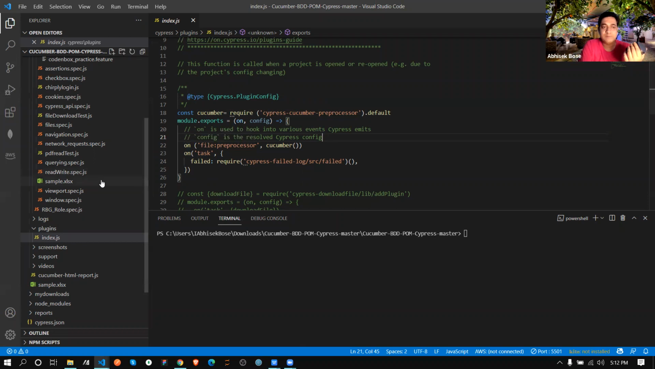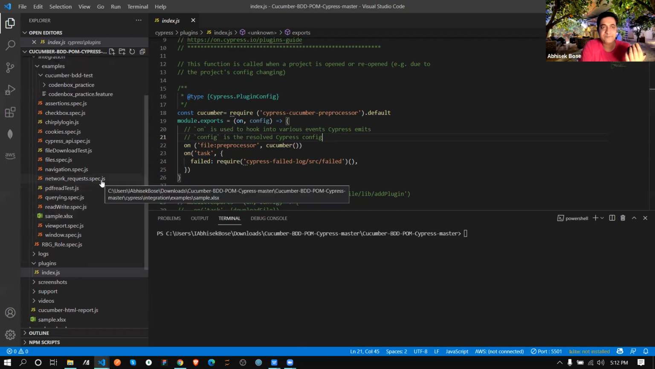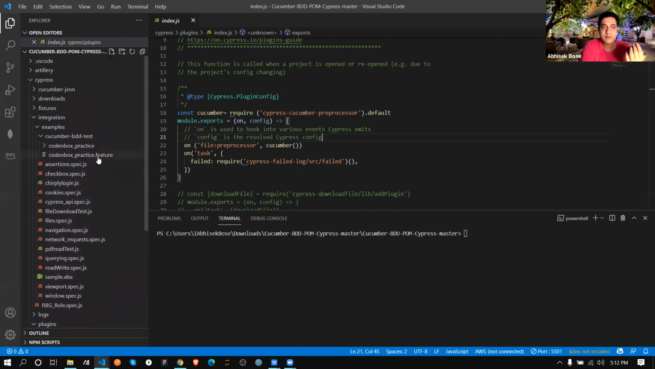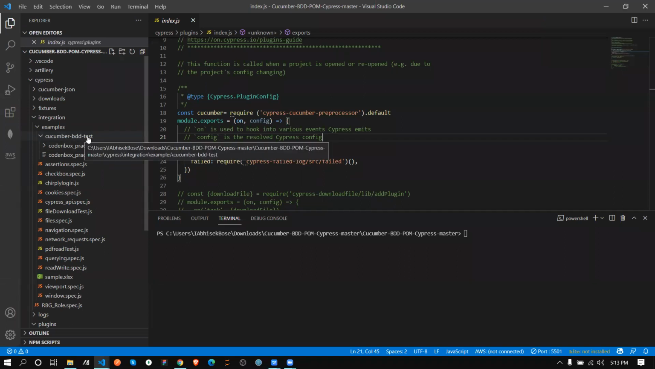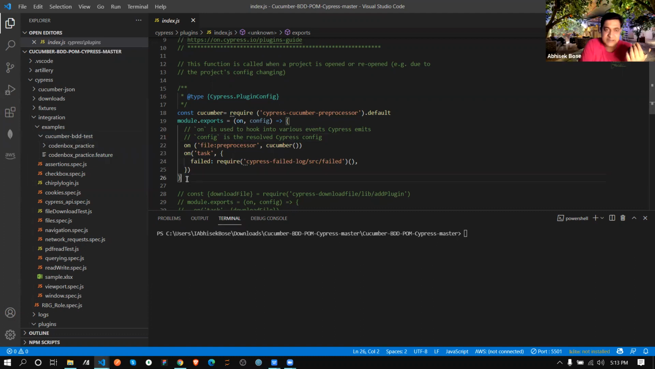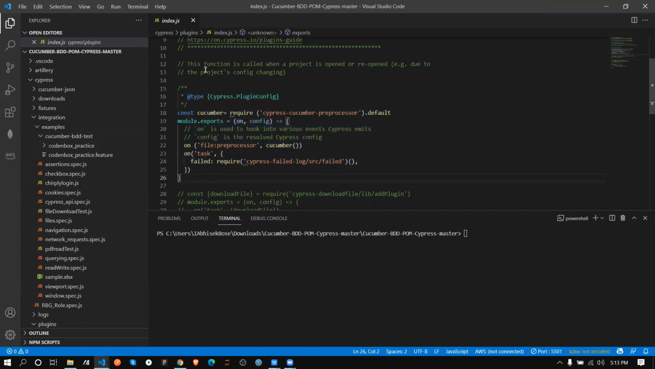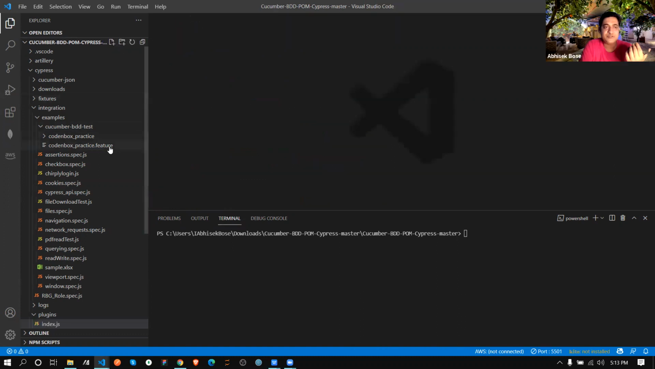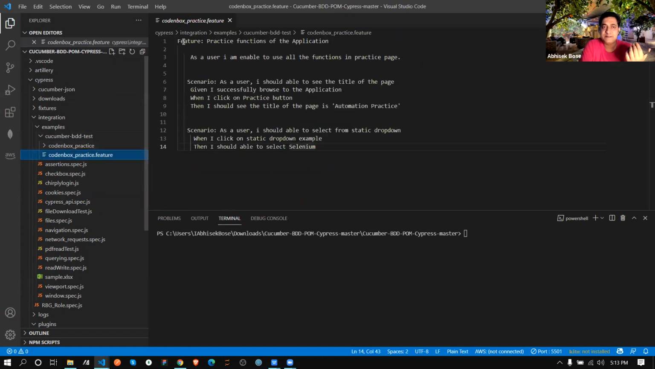Now after that, we will create a folder, any folder. Suppose here you can give login. Up to this, failed required, this one we have to copy and paste, up to this selected one. Okay, plugin. Now after that, we will create this feature file.